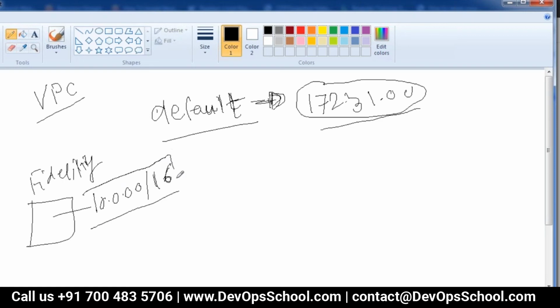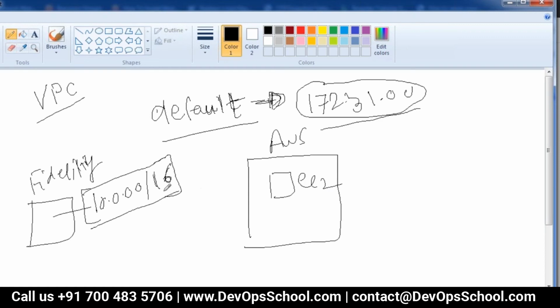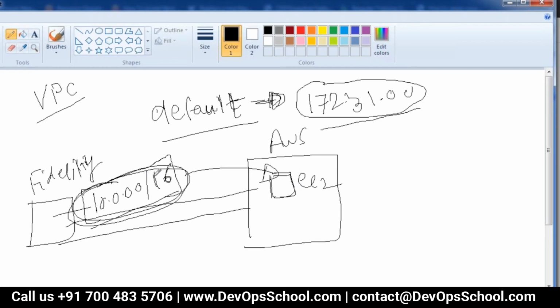This is the range you are currently using internally. Now you want to use some AWS services and put some EC2 instances in AWS, and finally connect your data center or on-prem to AWS. Naturally you want to extend the same IP address range for the private IPs of EC2 in AWS. To give this IP address range, there is a need to create a custom VPC, which cannot be done in the default VPC.